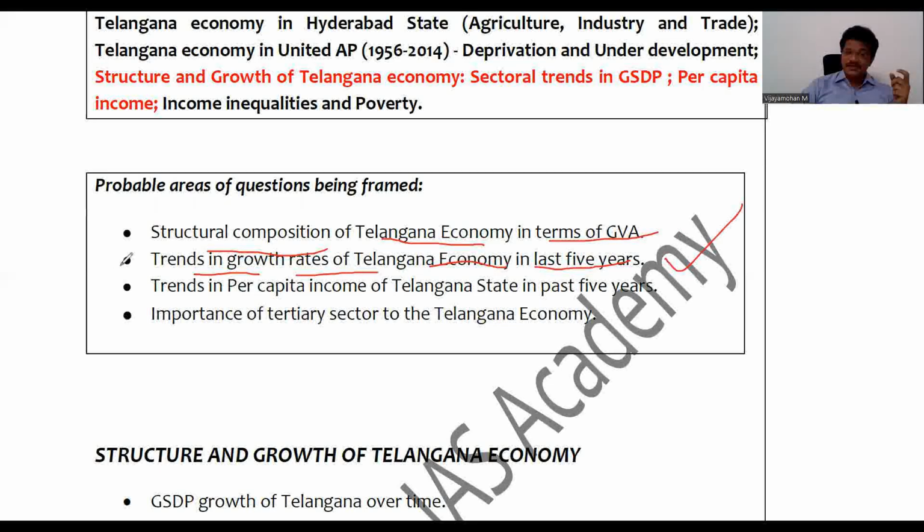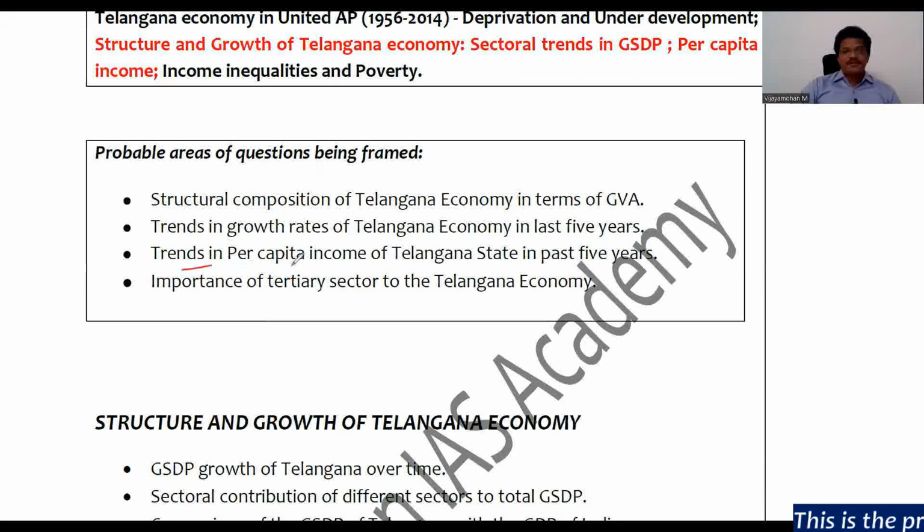There is a probability that they might ask the share of agriculture in the total GVA, but very little that they will ask the specific growth rates of specific sectors. However, the high probability is that they will ask about the overall growth rates of Telangana economy, and the trend in the last 5 years.